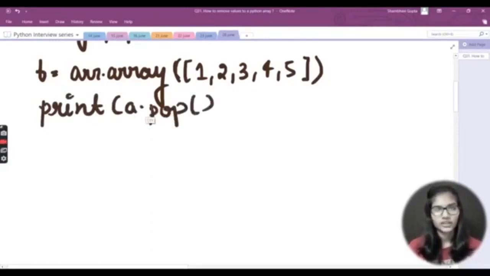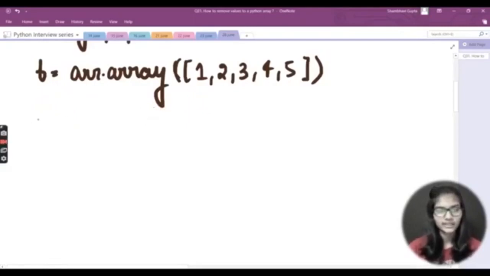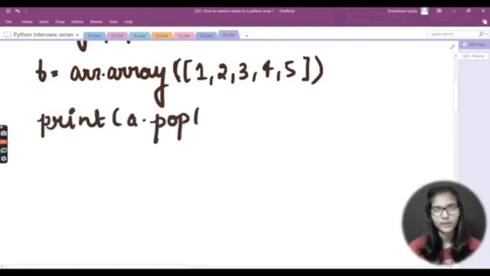Okay, just 1 second. I would just write that a little bit below so that it's clearly visible. So, I would just write here print, and in the bracket it is a dot pop, like this, right? Now the very first function of this pop is that if I simply write a dot pop, it will automatically remove the last element from my array.